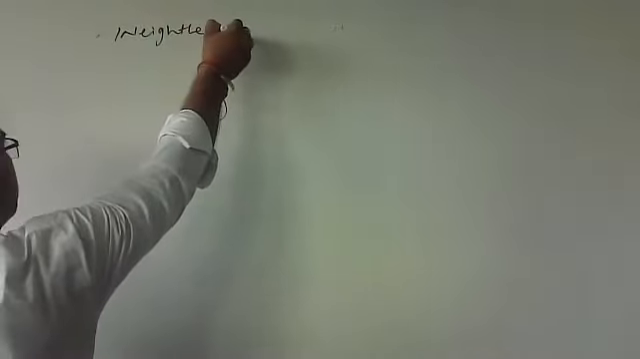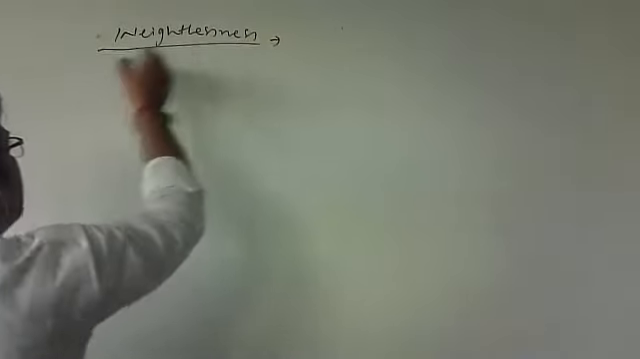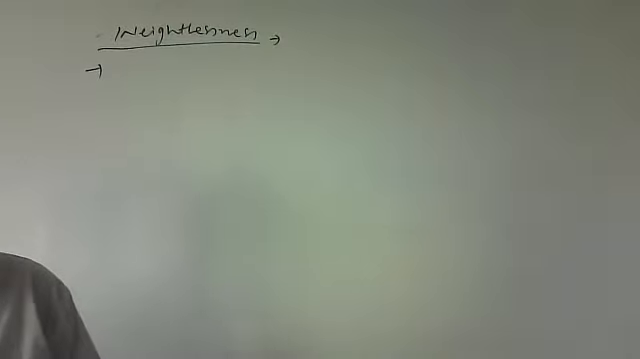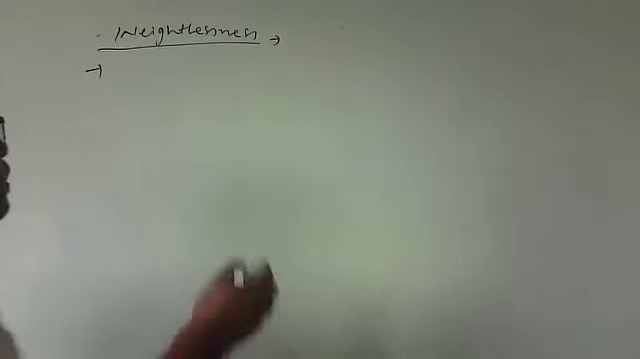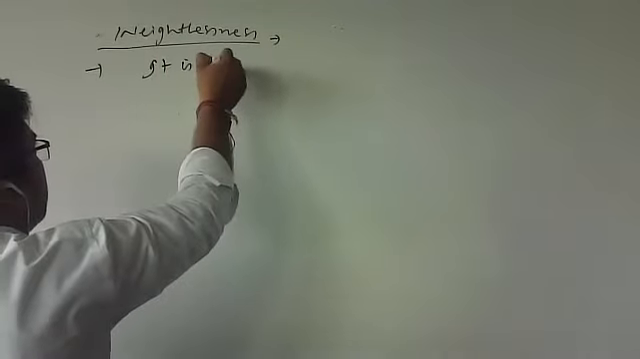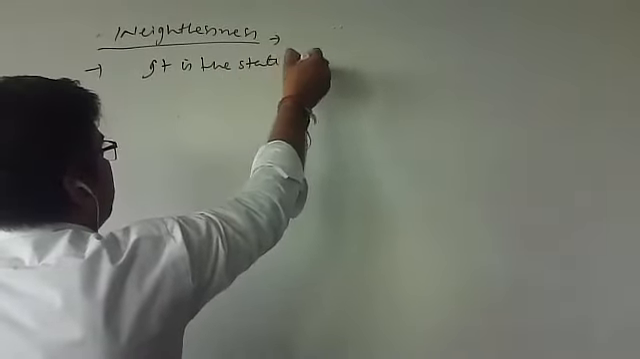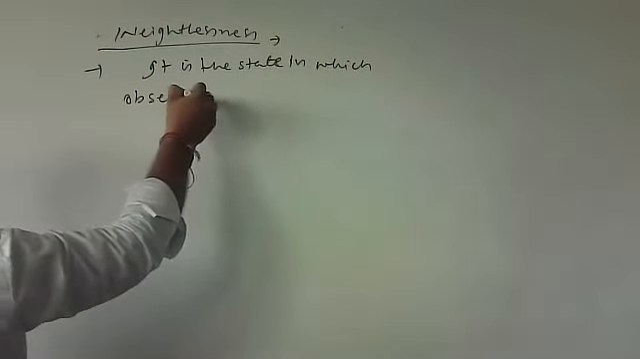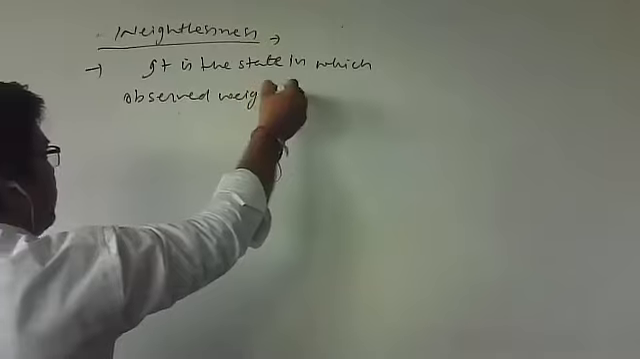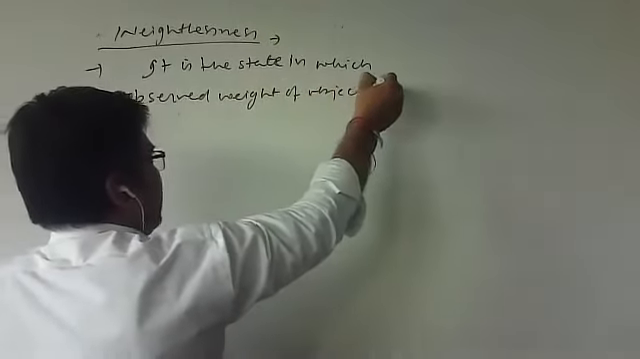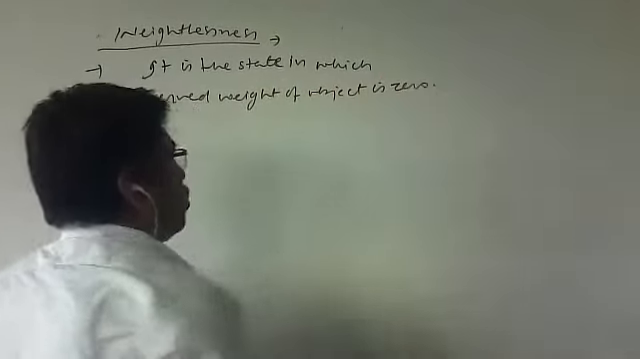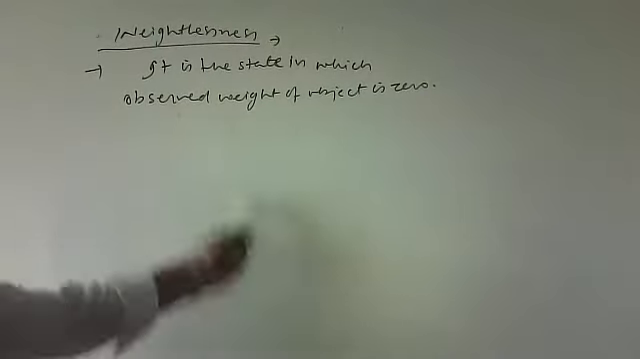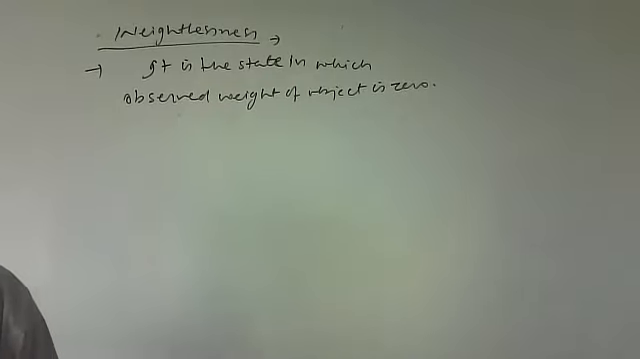Weightlessness. It is the state in which observed weight of object is zero. Make sure it is not the actual weight, it is the observed weight. Observed weight of object is what? Zero. Then this state will be termed as weightlessness.